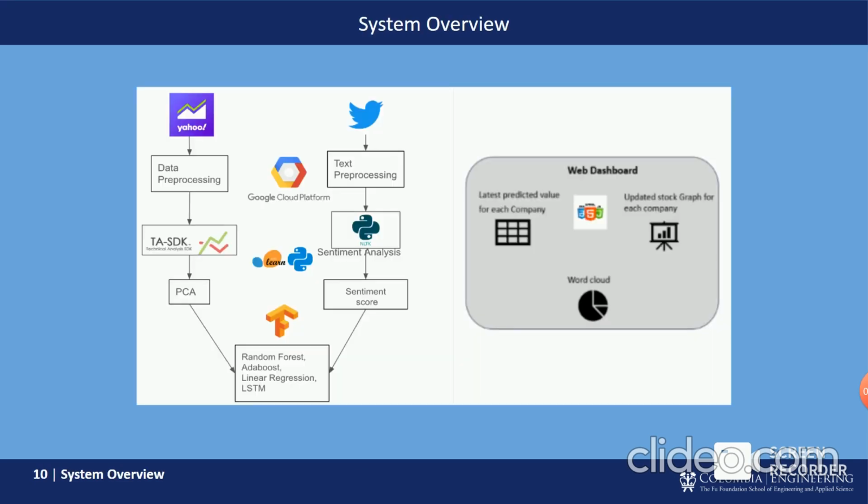This is the system overview. So we undergo basic data pre-processing for the stock data from the Yahoo Finance data set, and then the technical analysis package is used to mine more indicators for it. The tweets data undergoes text pre-processing and is followed by tokenization, TF-IDF, stemming, and VADER sentiment analysis from the Natural Language Toolkit. Finally, we attach a sentiment score, and this polarity is combined with the stock data. Then PCA is performed on it, and then the training begins with 3 machine learning models and the deep learning model. We also try to see if the validation metrics that we gain from the training match up to the inherent behaviors of all these classifiers and what we know about them.